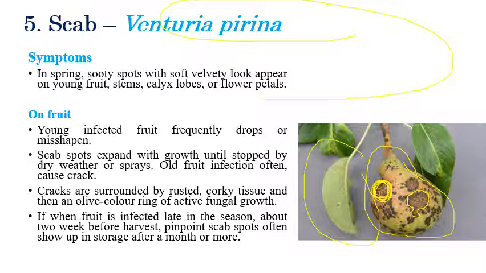and it completely fails to get a market price. Initially small spots or black color spots or corky spots develop. Later all these corky spots coalesce and cover the entire surface. It looks like a very old fruit, or a large number of cracks can be seen. This may coincide with nutrient deficiency, but it is not a nutritional deficiency. So it is scab. We can see cracking in later stages. And this is about the symptoms of scab on fruit.